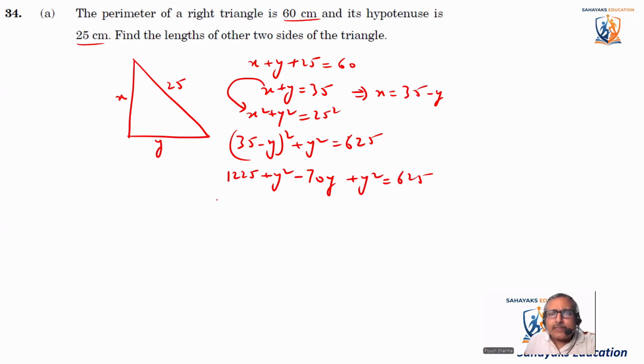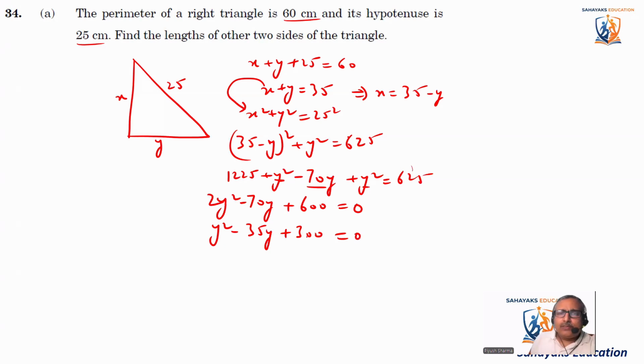Now y square plus y square, so it is 2y square minus 70y, and I'll move 625 to the other side. So 1225 minus 625 comes as 600. So it comes as plus 600 is equal to 0. Now divide the entire equation by 2. It becomes y square minus 35y plus 300 is equal to 0. Now I have to factorize it. For factorizing it, I'll say y square minus 20y minus 15y plus 300 is equal to 0.